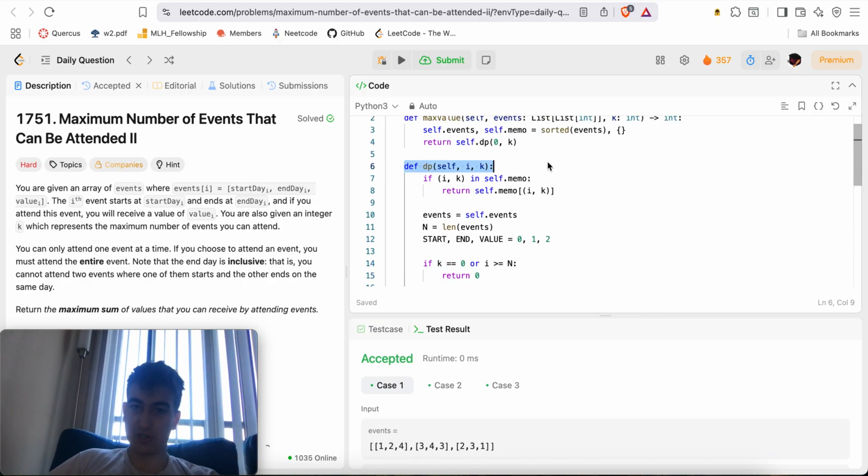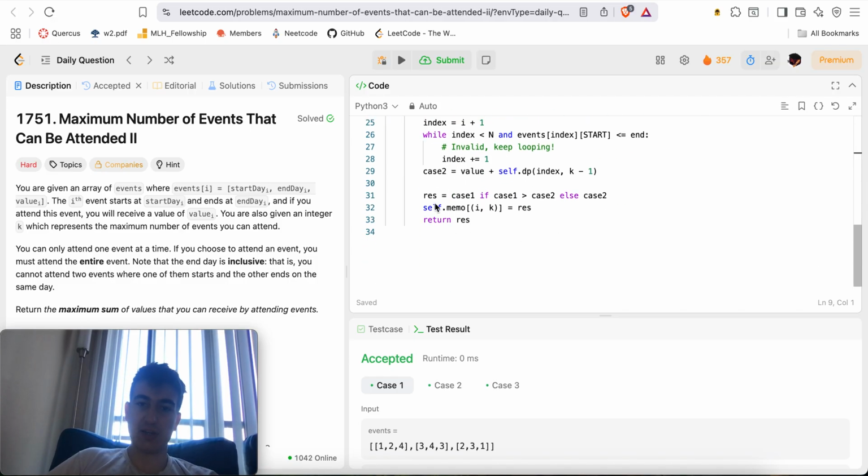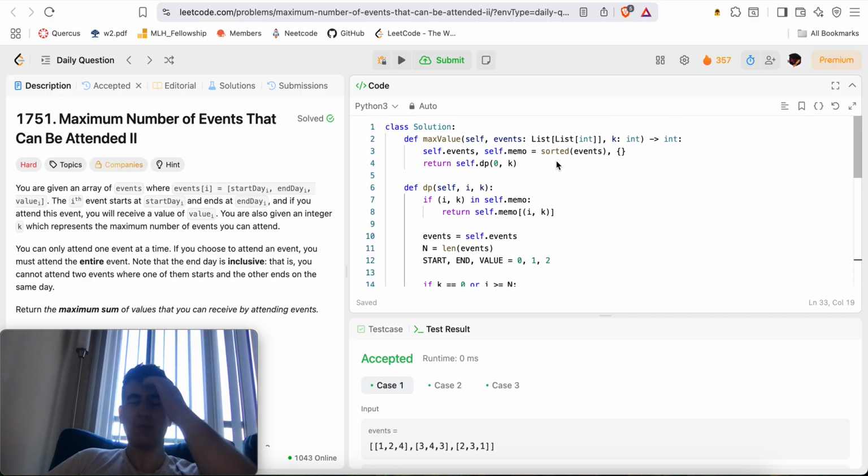So let's look at this DP function. The very first thing is I have a cache. self.memo is a dictionary, so given any input i, k, if it has already been computed in the past in my self.memo, then return self.memo of i, k. At the end of the function, whenever I get a result, self.memo of i, k is equal to that result, return res. That way, if I ever come across it again, it's already cached.